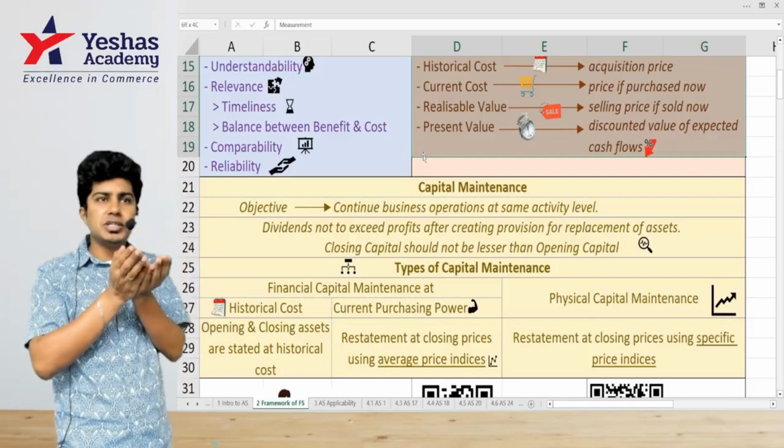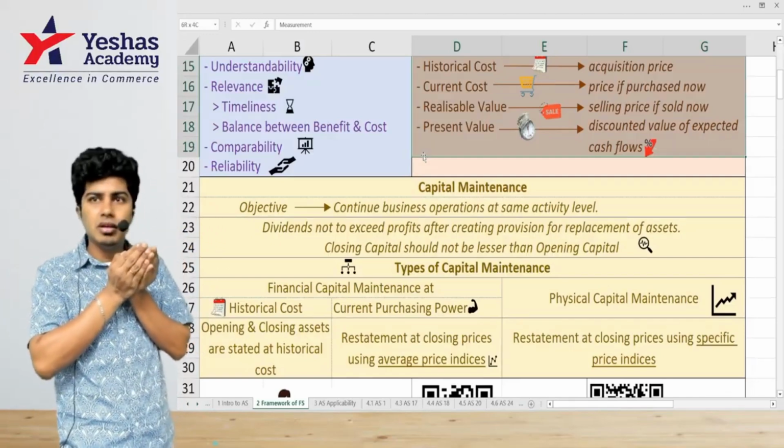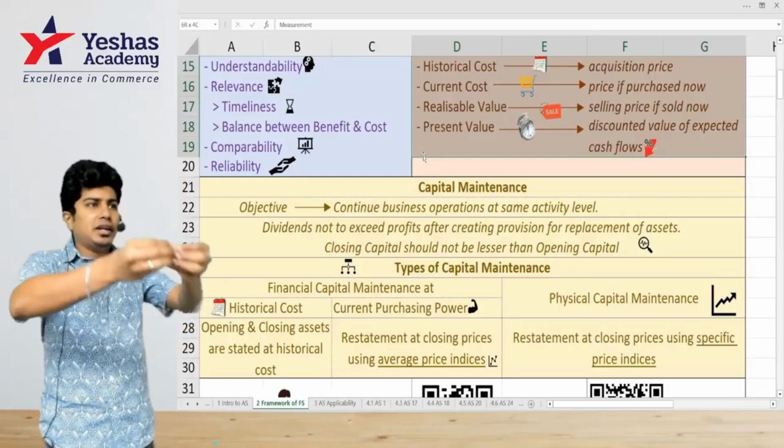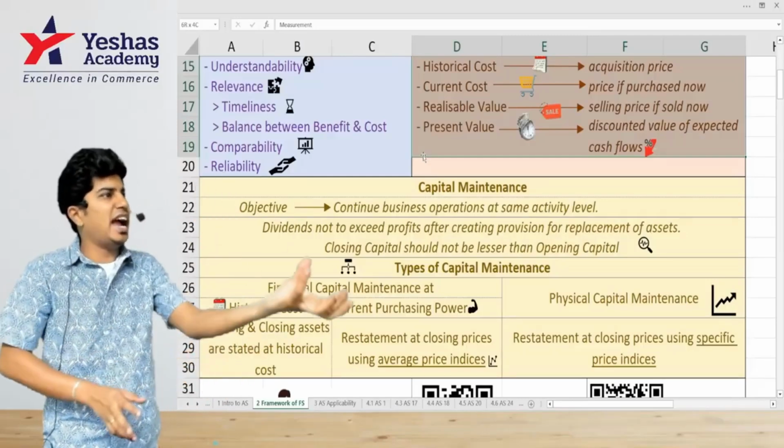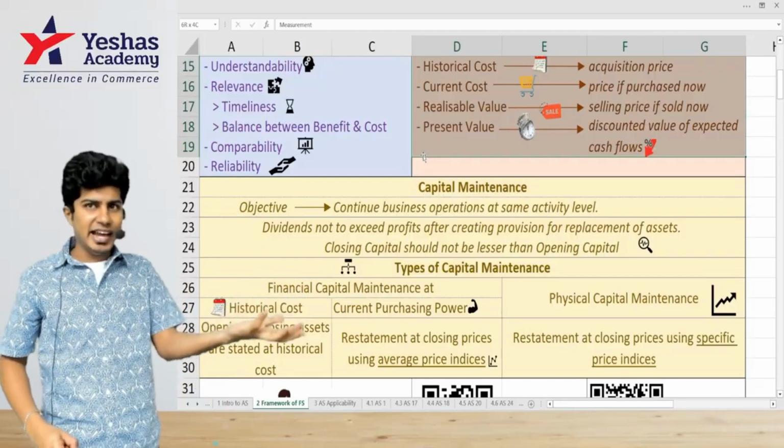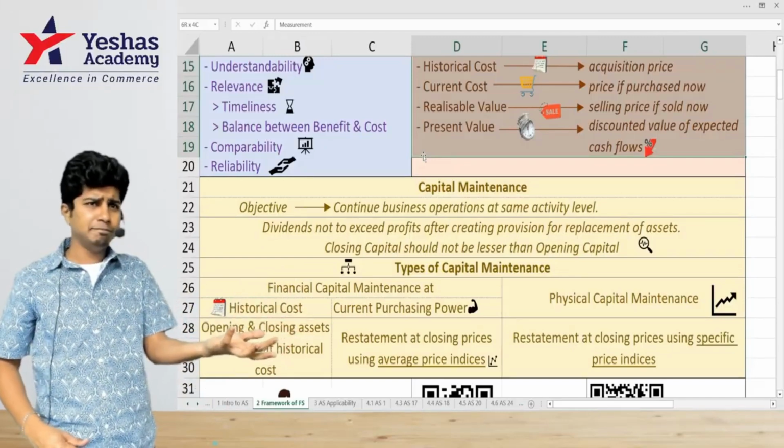I started business with 1 lakh rupees. I kept it in the business as capital. There is cash in my business. Can I sell cash? No. What will I do with that cash of 1 lakh?